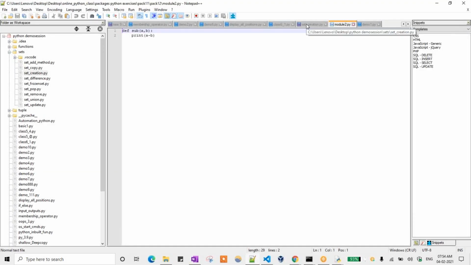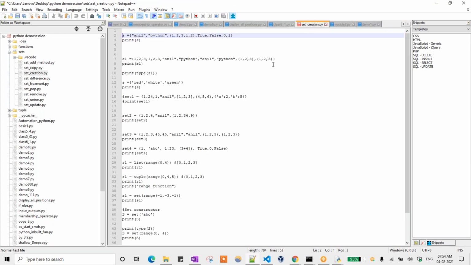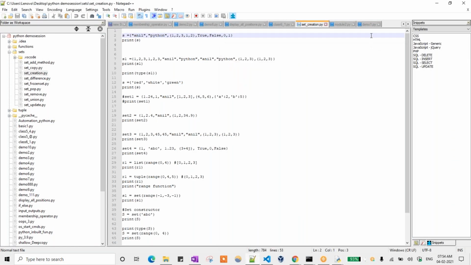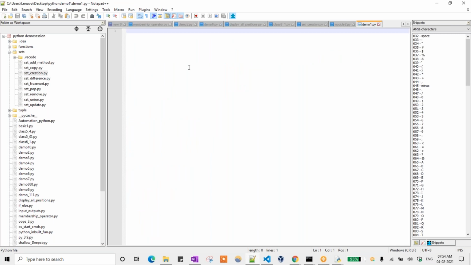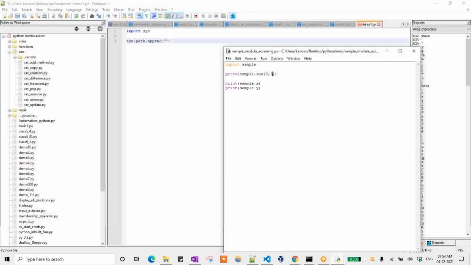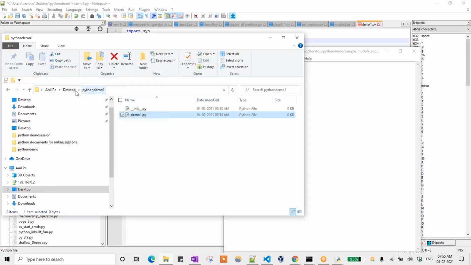What are the modules I just created? How to use that one: there is one module called sys. Import sys. This is the file I have written. So import sys module is there. Then sys dot, if you see, the path method will also be there. path.append, and we need to give the whole path of that one, whatever the path I am writing. So here this is the function, and we need to give that whole path now. I am just going to that particular path, Python demo.